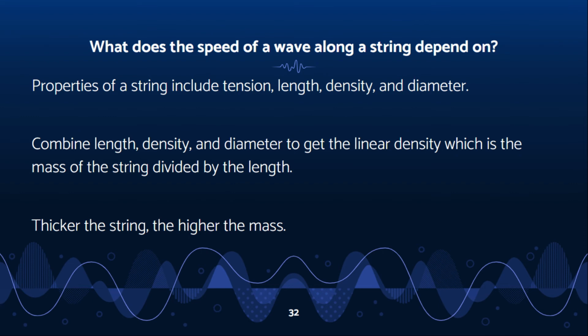The thicker the string, the higher the mass, from which we can get the equation v equals the square root of T divided by the linear density. v is the velocity in meters per second, T is the tension in newtons, and the linear density is in kilograms per meter.